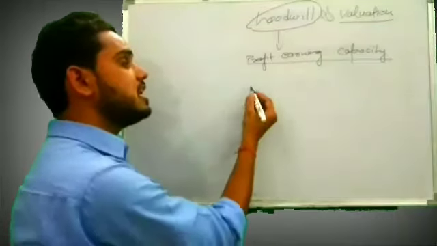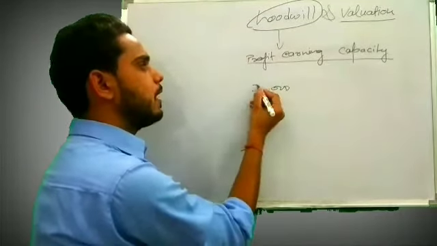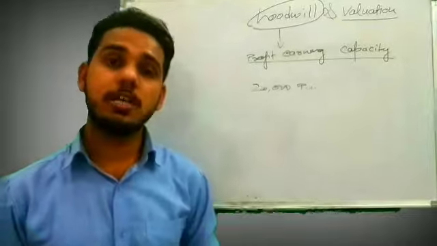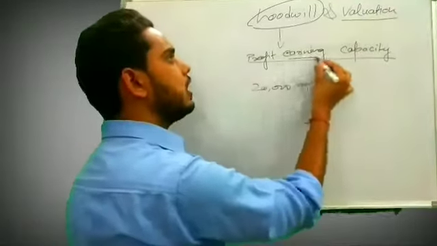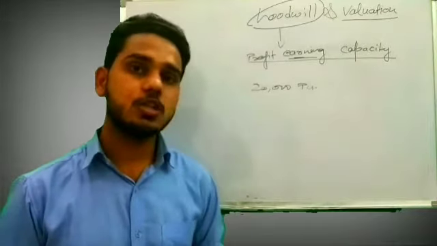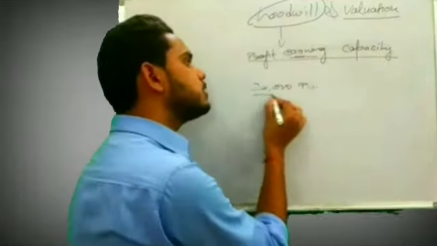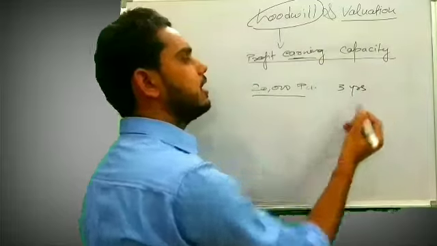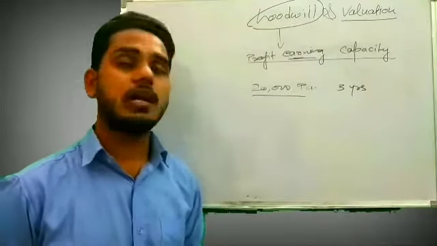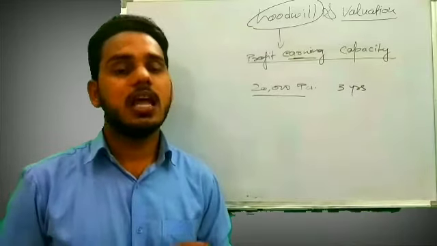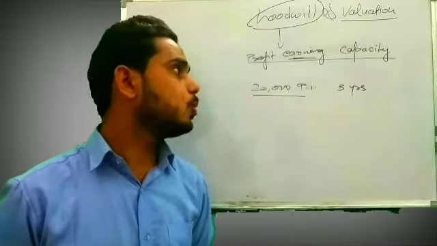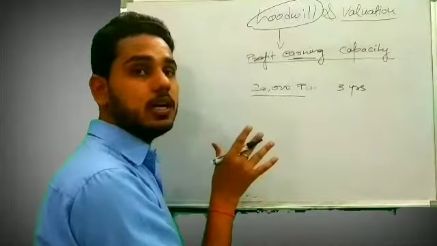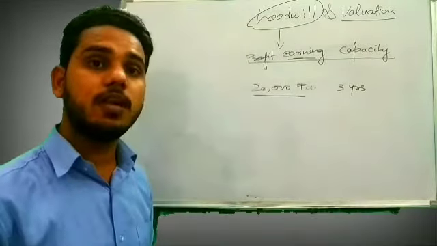Suppose a firm is earning 20,000 rupees per annum, and it assumes that it is going to make this 20,000 every year for at least the next 3 years.